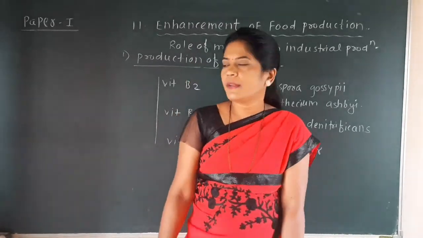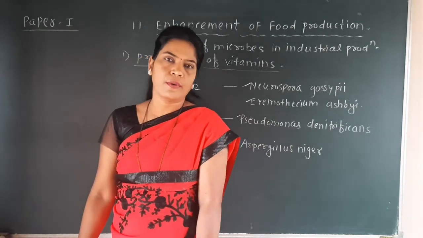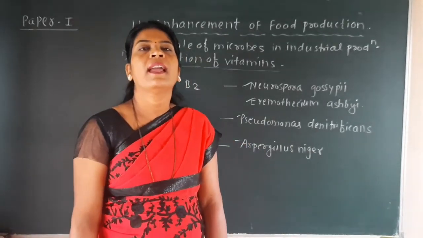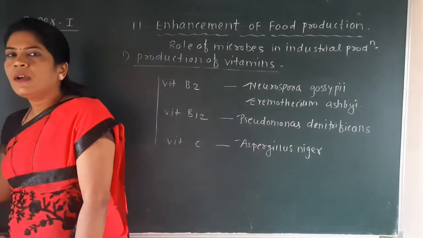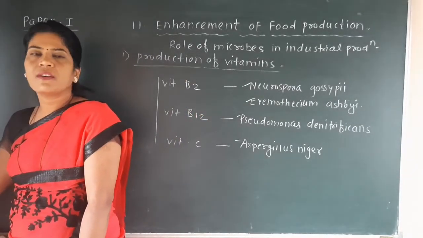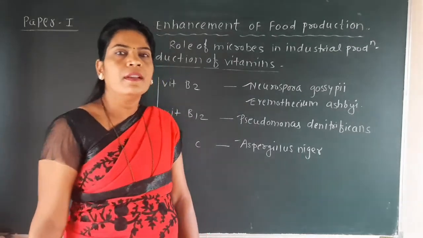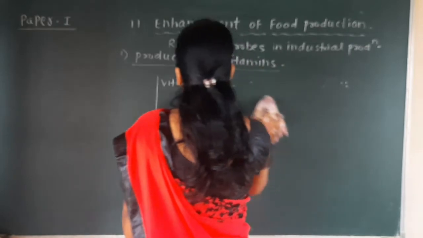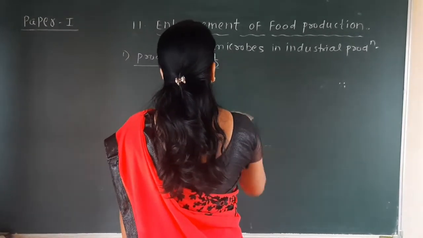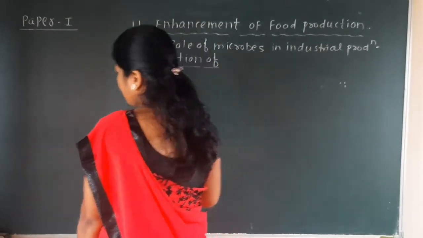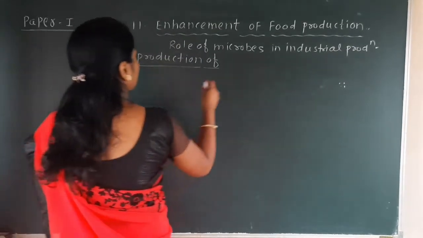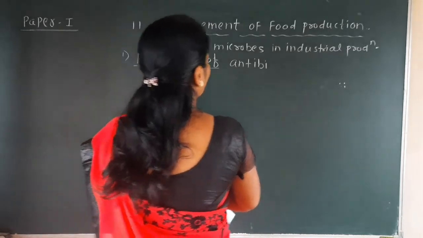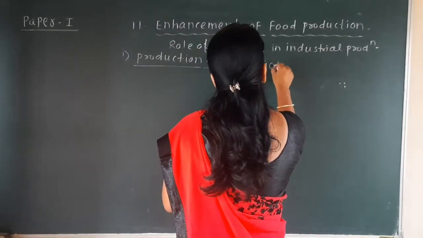Okay. Next to vitamins, another important product which gets produced at the industrial level is the antibiotics. So next to alcoholic beverages, organic acids, and vitamins, the fourth product that is produced on a large scale at industry level is the production of antibiotics.